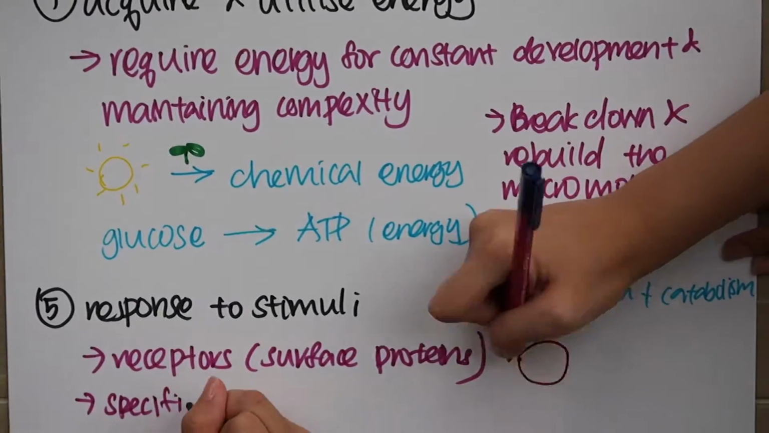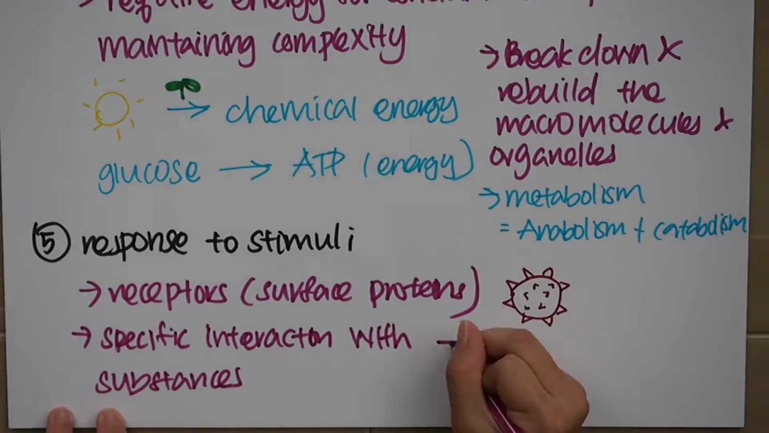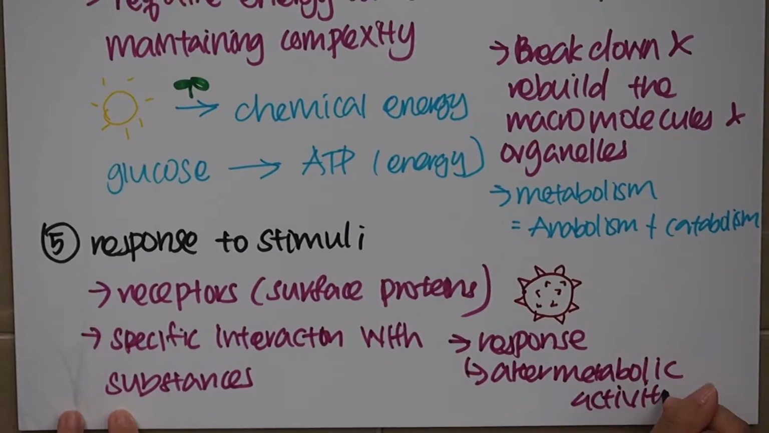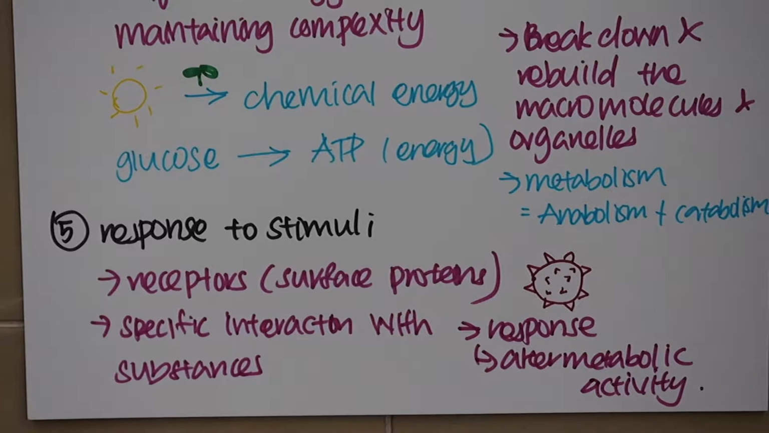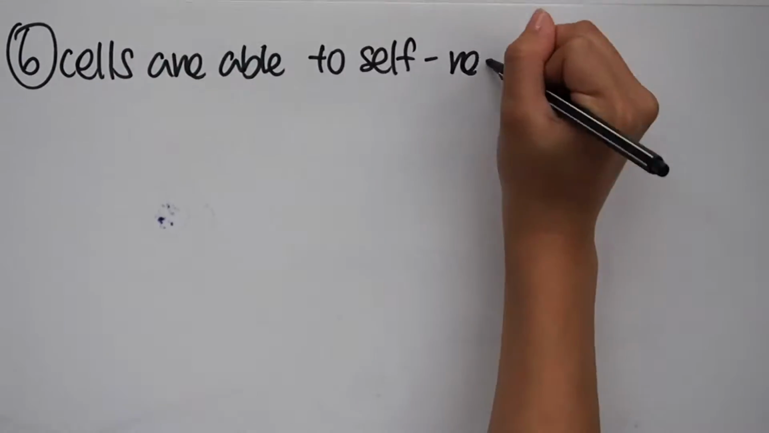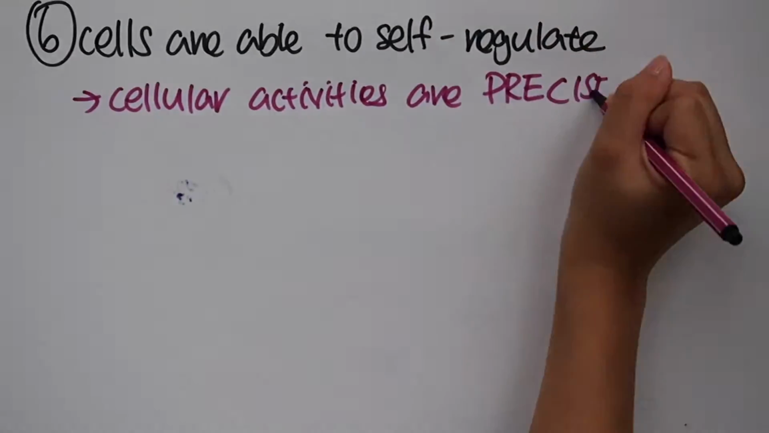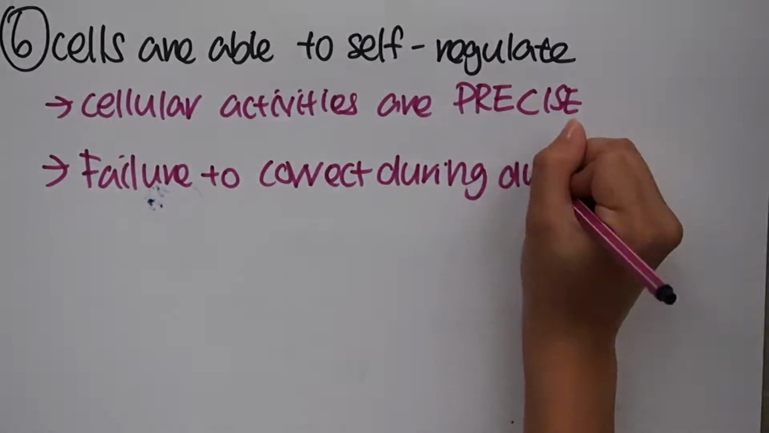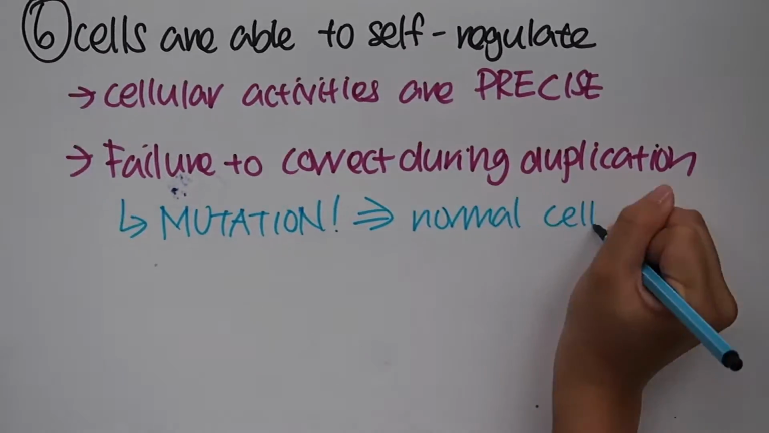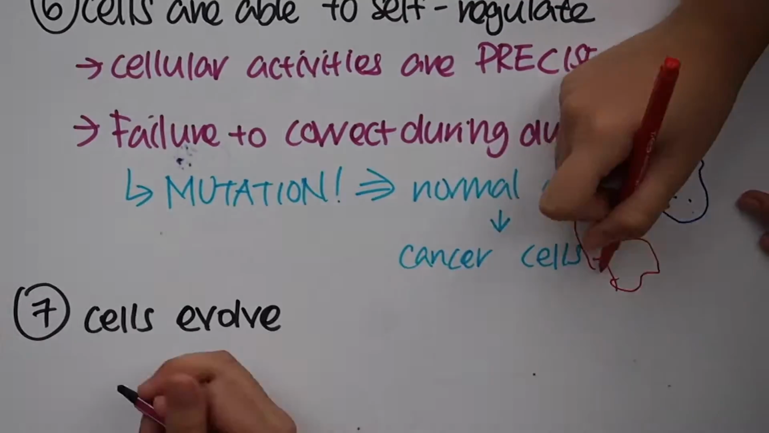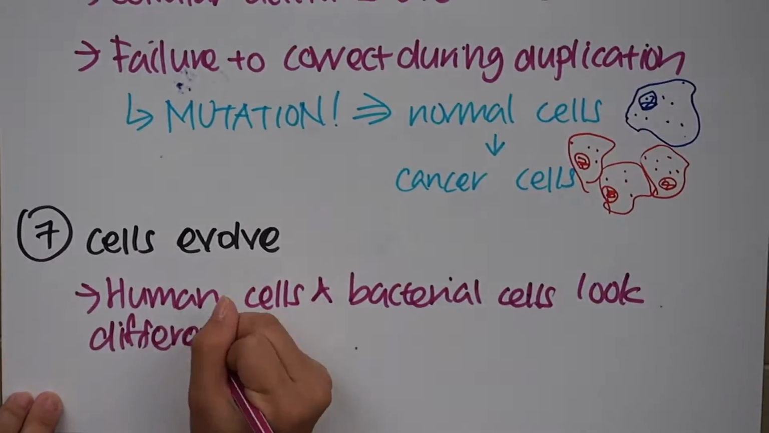So, number 5. Cells respond to stimuli which is picked up by the receptors found on the cell surface by altering metabolic activities. Number 6. Cells can self-regulate as it is crucial that such activities are precise. Failure to correct during duplication will result in mutation which can result in the formation of cancer cells.